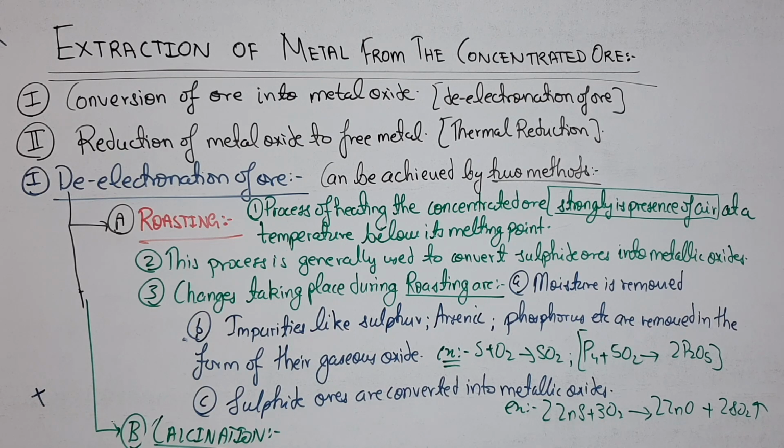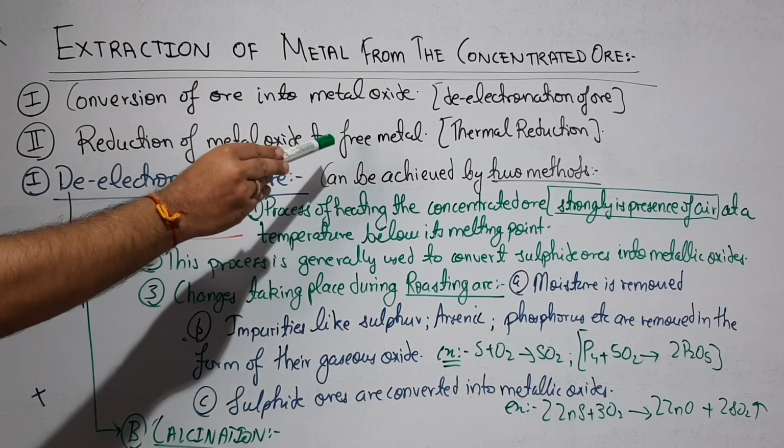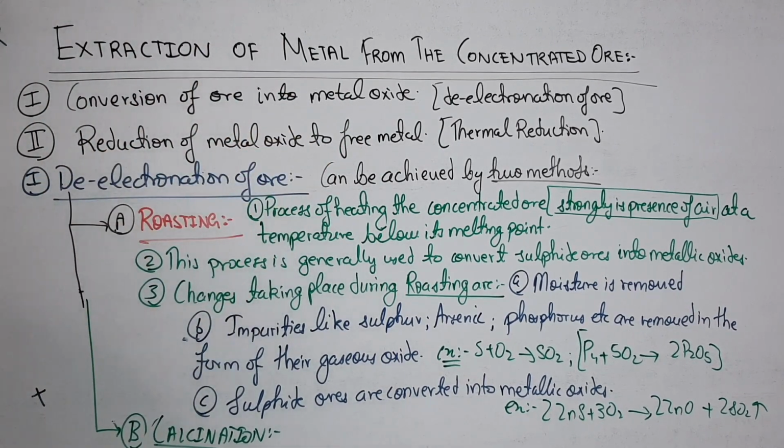Further, this contains two steps. The first is the conversion of ore into metal oxide, and the second is reduction of the metal oxide to free metal. I have previously told you that the very best way to extract any metal is to reduce its metallic oxide, which can be easily done by carbon, coke. We will study that later in this chapter.